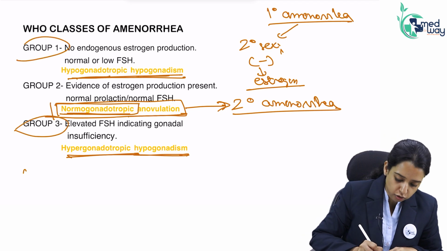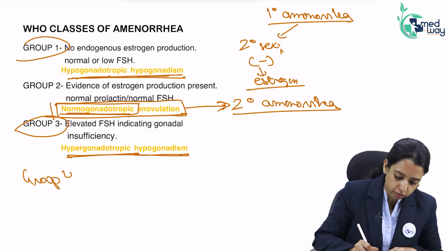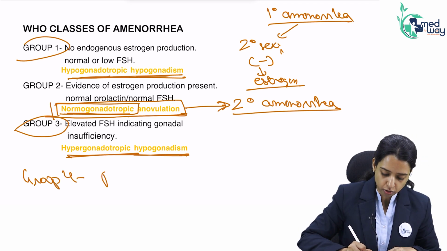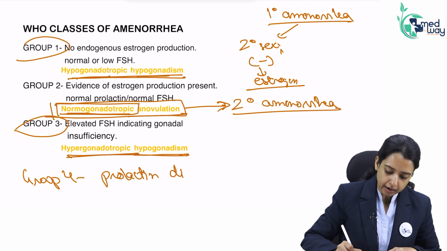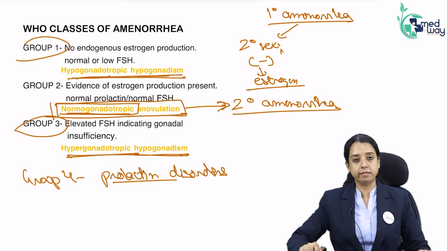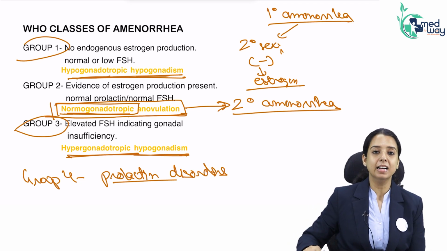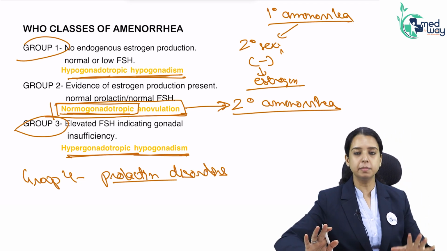Okay. WHO has also included a group 4. Group 4, practically it is not used. They said prolactin disorders, hyperprolactinemia is group 4. They said we don't know where to put it. As such, this is a central cause, but still they have made it a group 4. So this much is clear.